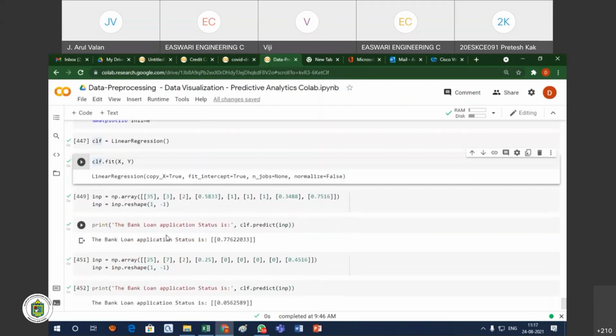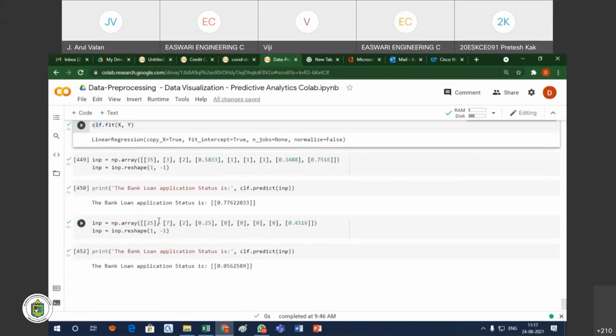According to that, what is the loan status prediction? The value is 0.77. And you see I am giving a very low value next, so what is the result? 0.0. Normally the regression result value will be between 0 and 1, so the cutoff minimum threshold value will be 0.5. If the value exceeds 0.5, we consider it positive. If the value is less than 0.5, we consider it negative.